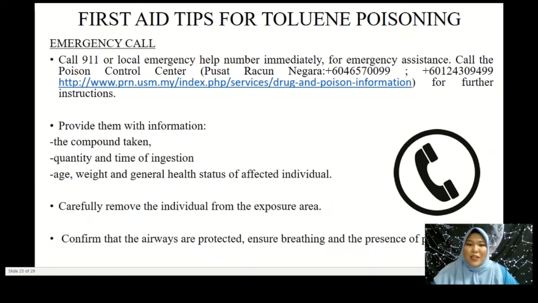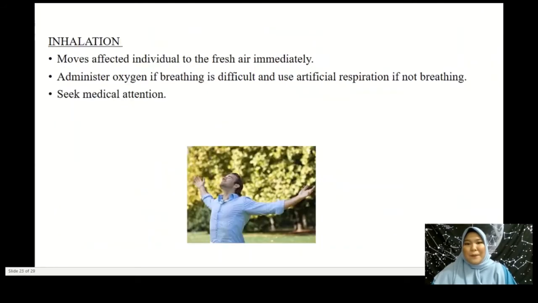Carefully remove the affected individual from the exposure area. Confirm that the affected individual's area is safe. Ensure their breathing and the presence of a pulse. There are several routes of exposure, as mentioned by Huzaifa before. Firstly, if the affected individual accidentally inhaled toluene vapor, move them to fresh air immediately. Administer oxygen if breathing is difficult, and use artificial respiration if the individual is not breathing. For sure, seek medical attention for further treatment.